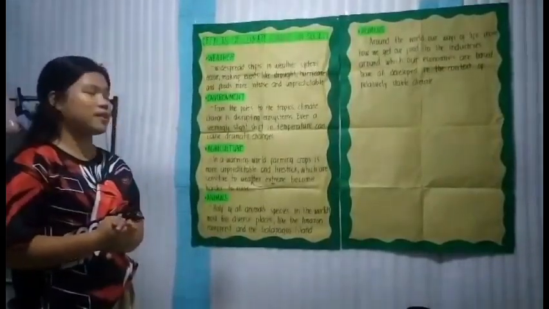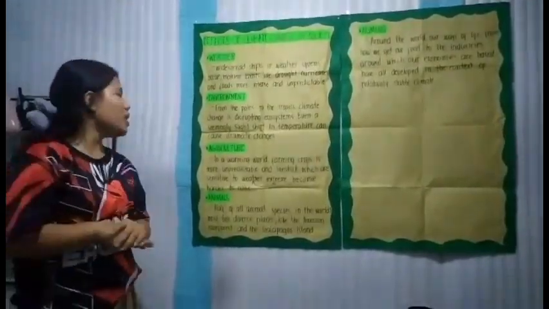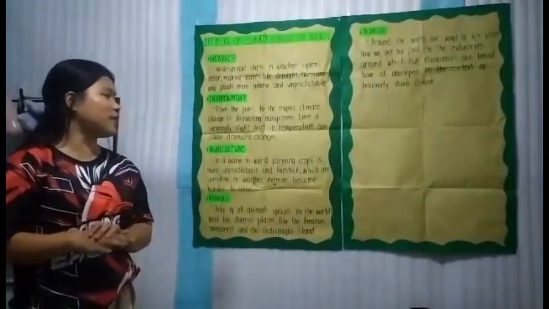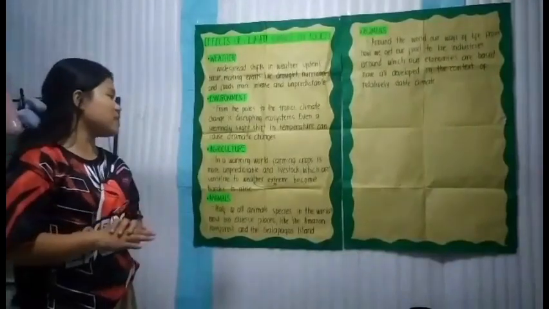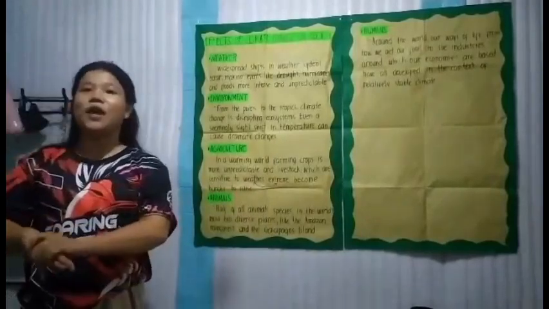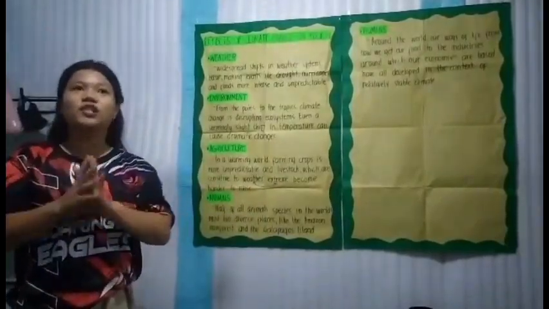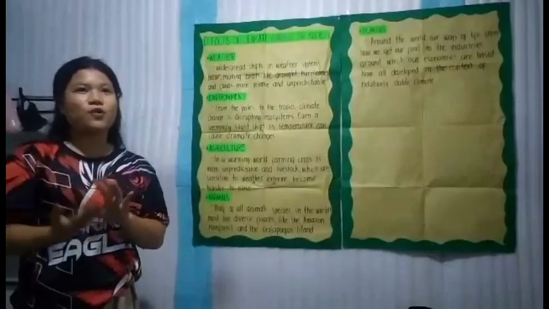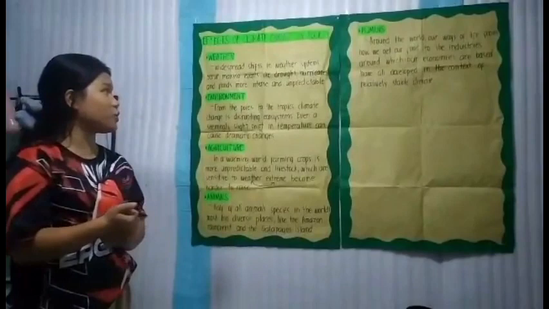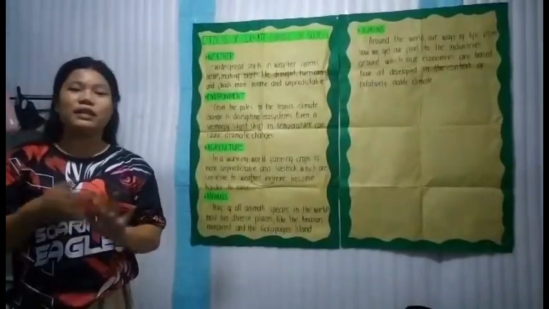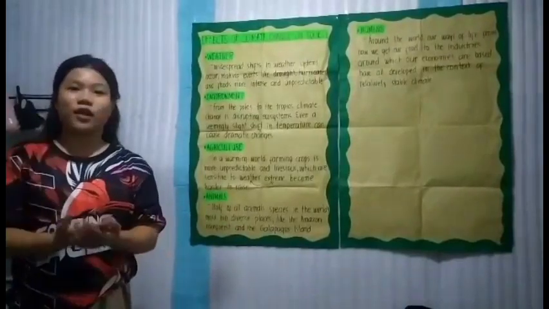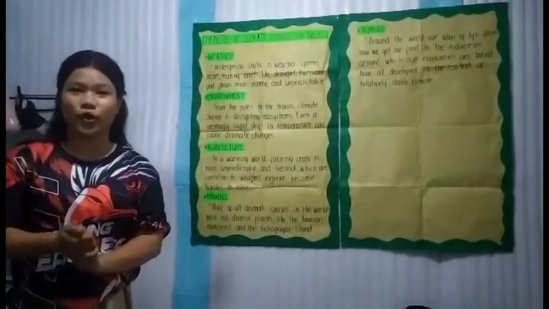The third one is agriculture. In a warming world, farming crops is more unpredictable, and livestock, which are sensitive to extreme weather, become harder to raise. Reductions of water, the most common example, can destroy our plants and affect agriculture. It's because of lack of water.